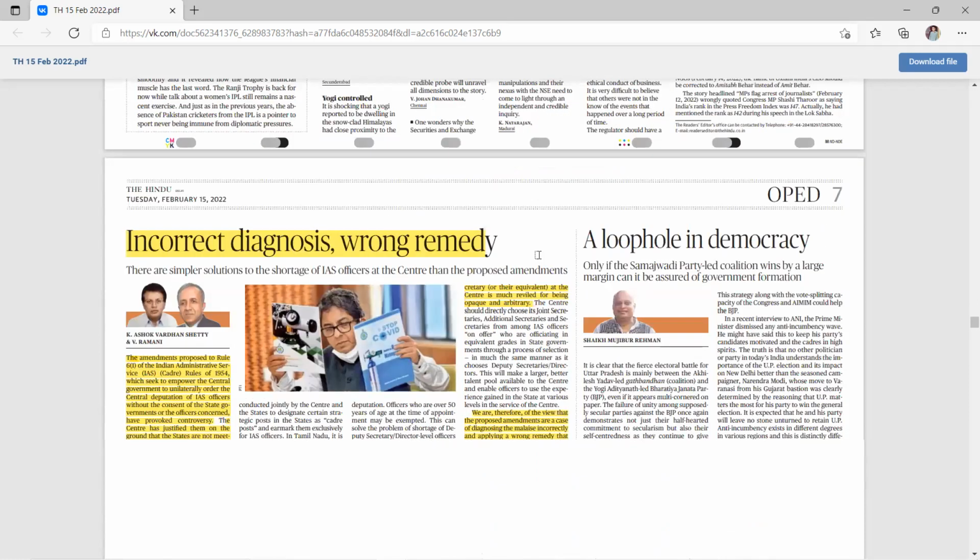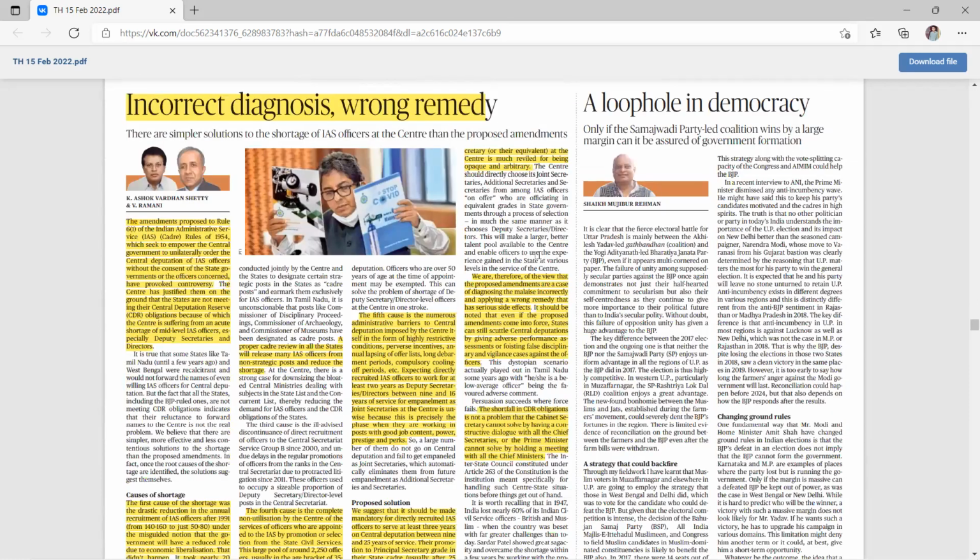Now, another important topic for today's discussion is incorrect diagnosis and wrong remedy. This topic is related to the proposed amendment in the IAS cadre rules. In this topic, we will discuss why the government is proposing an amendment and what are the reasons behind it and what can be done. What is the future course of action?